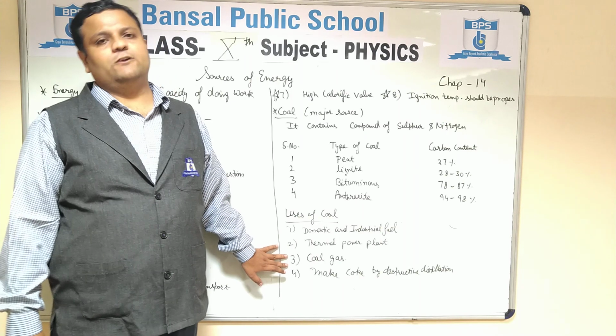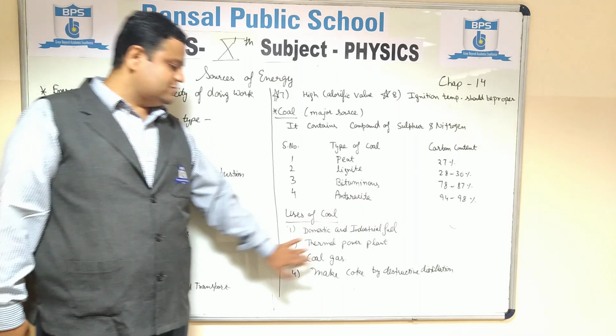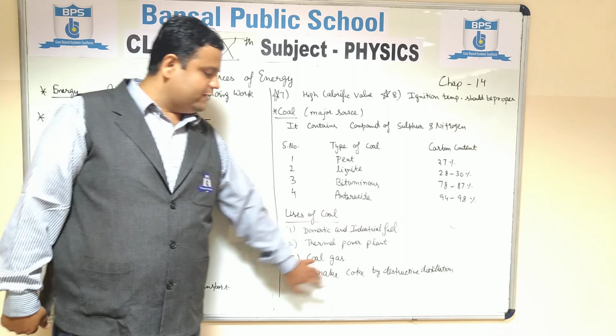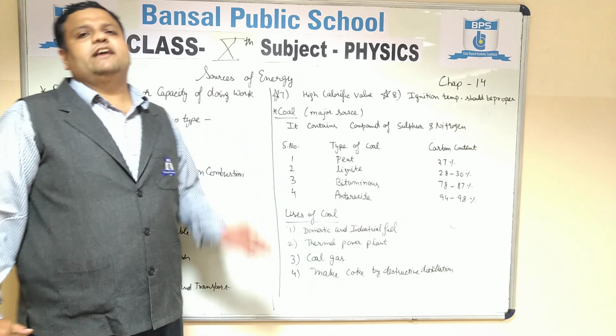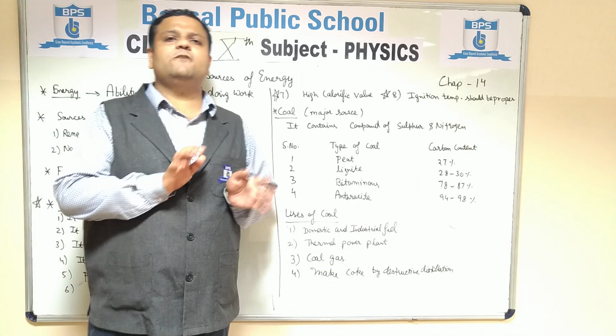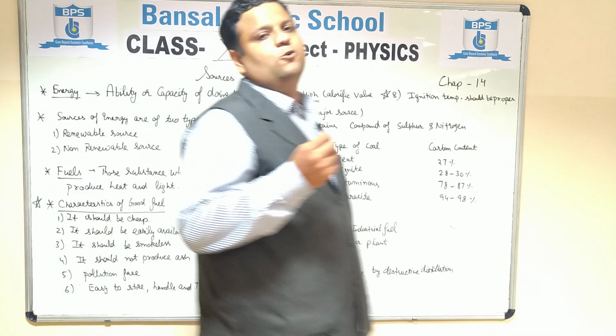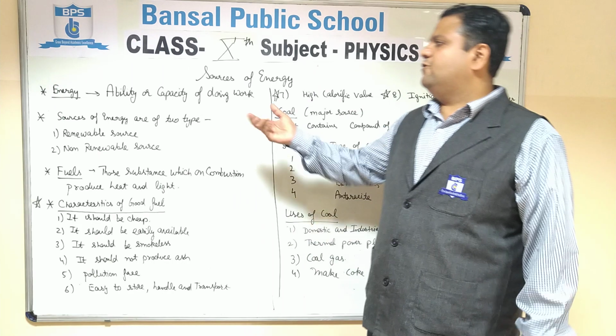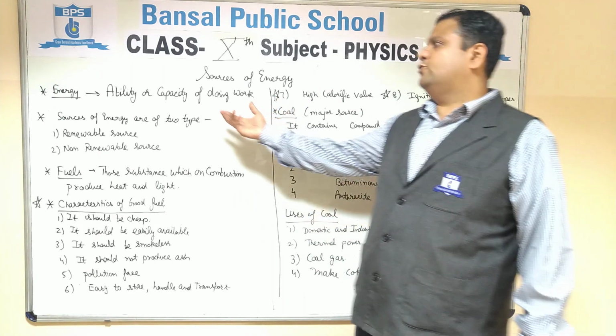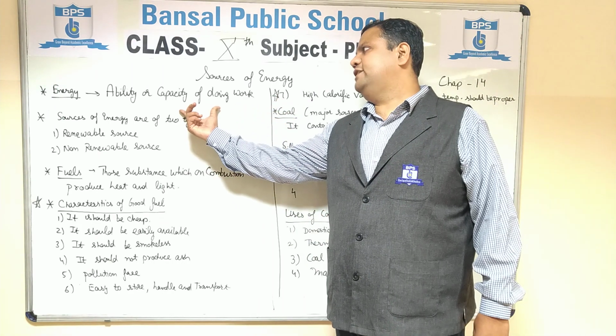Third, if we burn coal, the gas produced is coal gas. Fourth, we make coke by destructive distillation. If we destructively distil the coal fully, then we get coke, which is a fine powder. So class, now the quick revision of today's class.